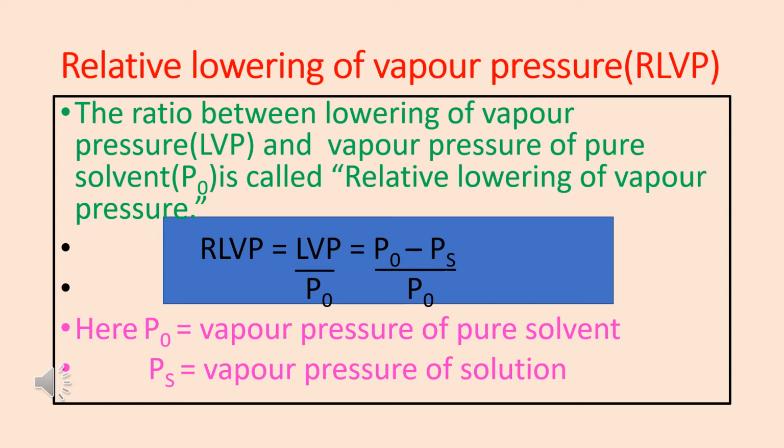We know that LVP is equal to P0 minus PS. Therefore, RLVP is equal to P0 minus PS by P0. This is called relative lowering of vapor pressure. Here P0 is the vapor pressure of the pure solvent and PS is the vapor pressure of solution.